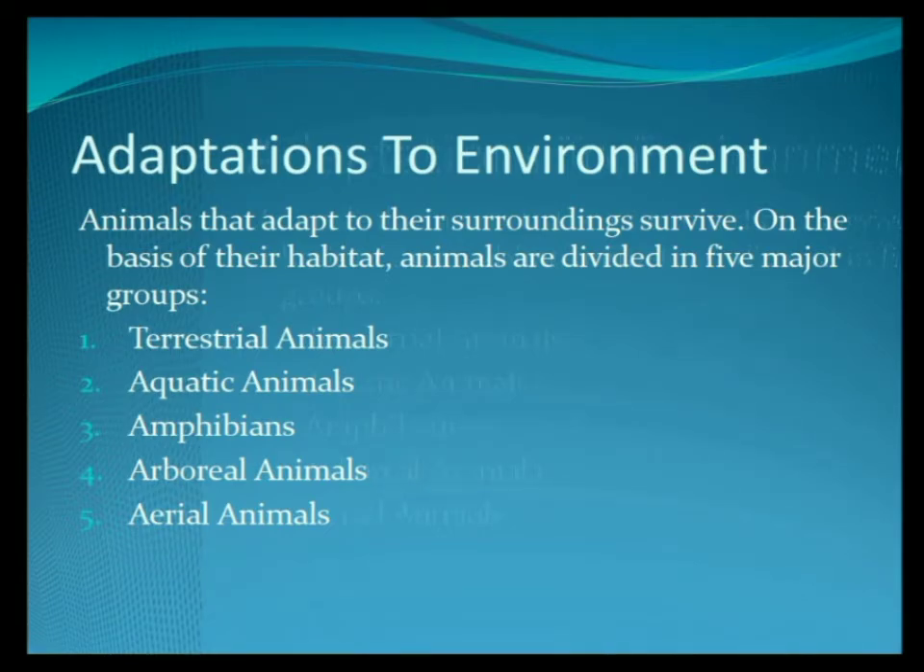Adaptation to environment. As we all know, some animals cannot live in some places, like camels cannot live in polar regions. Similarly, polar bears cannot survive in dry and hot climate. The animals that do not adapt to the environment find it difficult to survive and they die out slowly. So on the basis of their habitat, they are divided into 5 major groups: terrestrial animals, aquatic animals, amphibians, arboreal animals, and aerial animals.